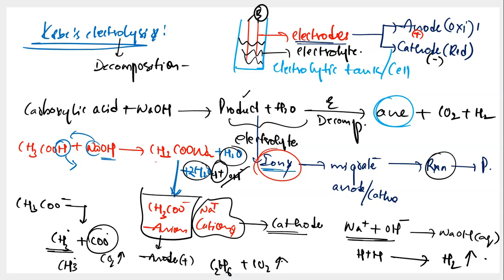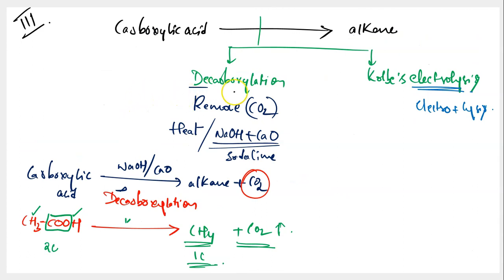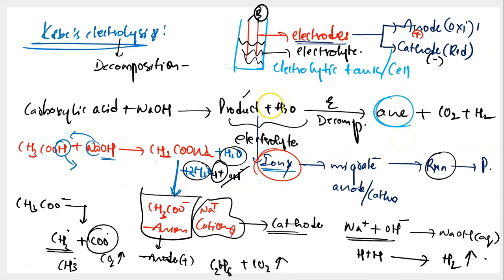I know this was pretty confusing to most of you in the class. Do not worry. We'll quickly recap this and we'll take one more example to get this better. We're talking about how to convert carboxylic acid into alkane. There are two methods of doing it. The first one is decarboxylation. It happens simply by heating carboxylic acid in presence of soda lime. And CO2 gets out, whatever is remaining will give you the final product. And we are talking about the next one right now, which is Kolbe electrolysis. Since it is electrolysis, it happens in presence of electricity.